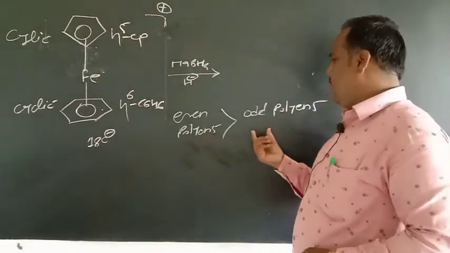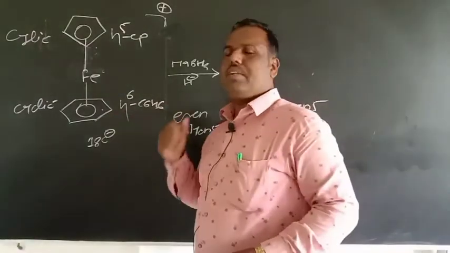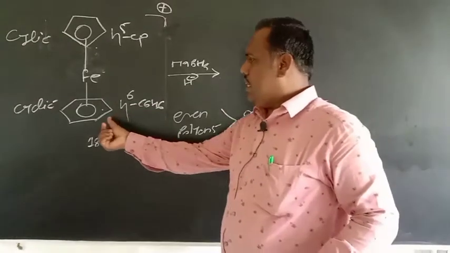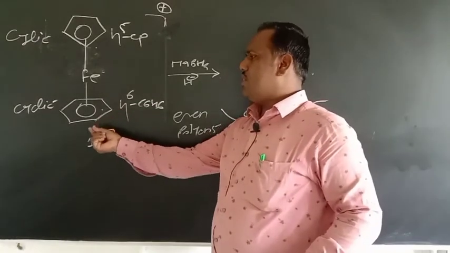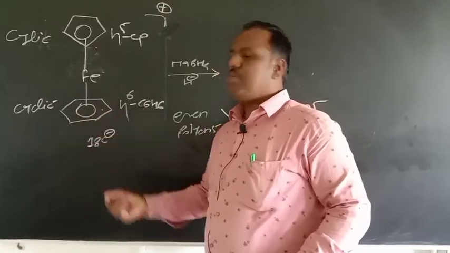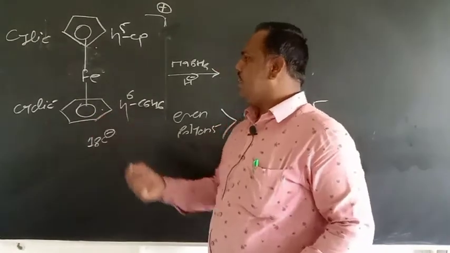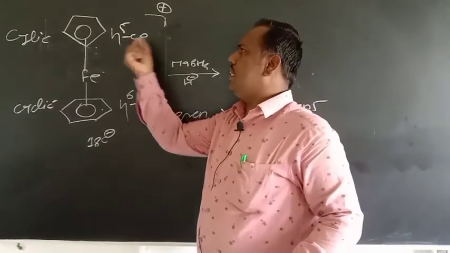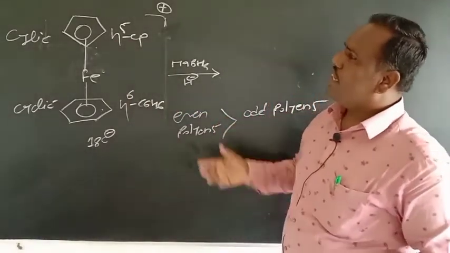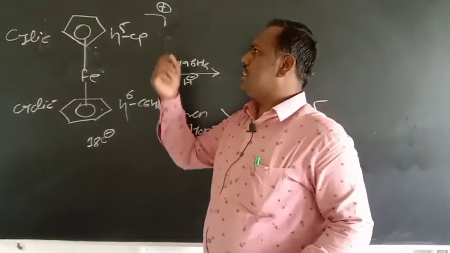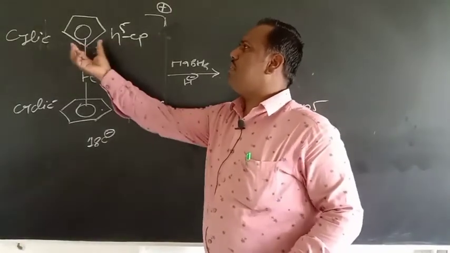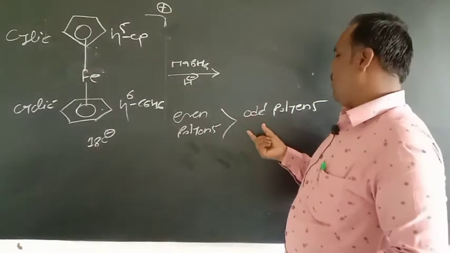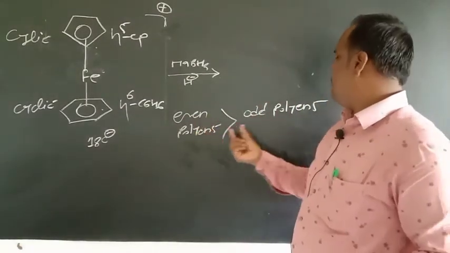The even and odd concept refers to the carbon atoms present in these ligands. This ligand's hapticity is 6, meaning 6 carbons are present, so it is an even number. For the cyclopentadiene ligand, the hapticity is 5, meaning 5 carbons are attached to this metal atom, so 5 is an odd number. So even polyenes are preferred over odd polyenes.